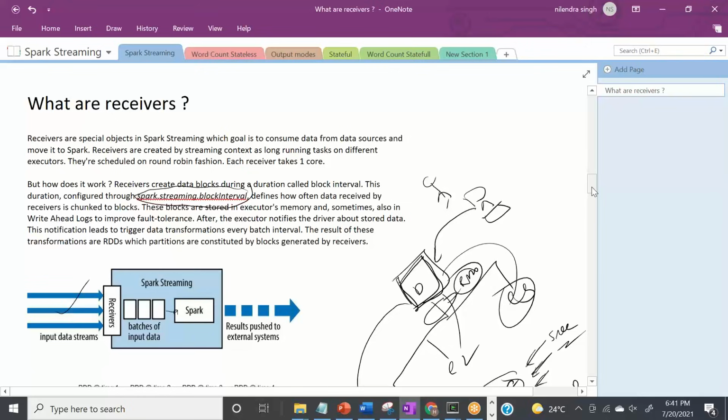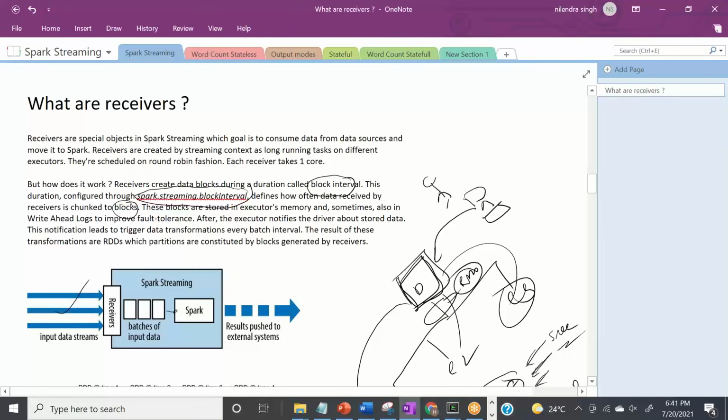We do not need to go deeper there, but how does it work? The receiver creates data blocks during the duration of the block interval. You define, for example, a block interval of 5 seconds, so I need to create blocks every 5 seconds. This duration, configured through the Spark streaming block interval, defines how often data received by the receiver is chunked into blocks. These blocks are stored in executor memory and sometimes also in a write ahead log to improve fault tolerance. After the executor notifies the driver about the stored data, the notification triggers the data transformation each batch interval.